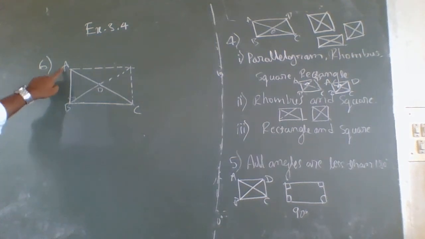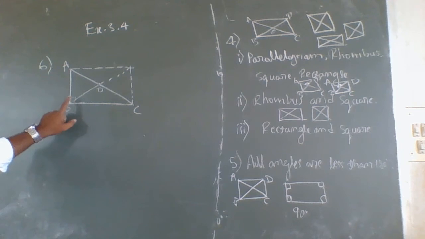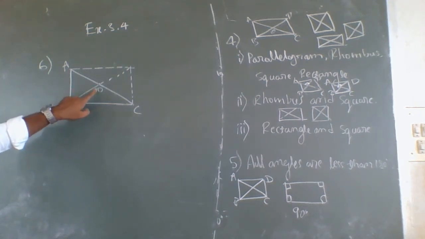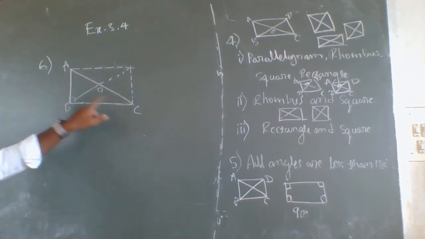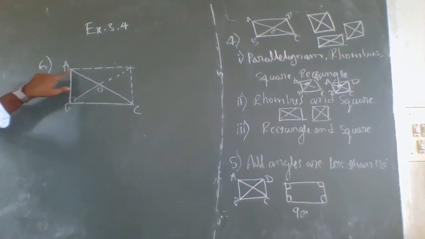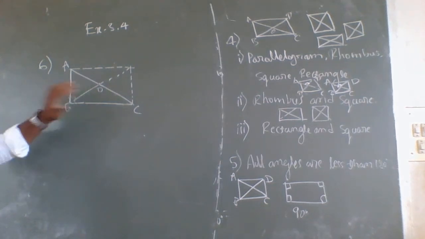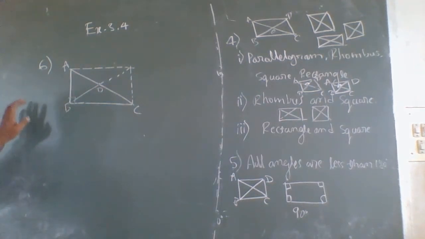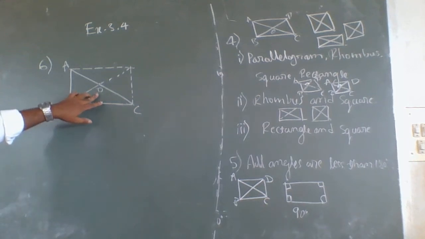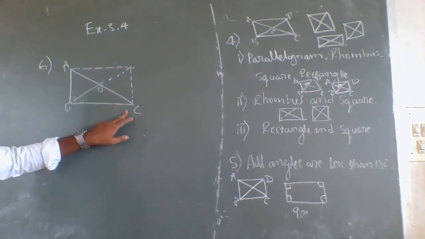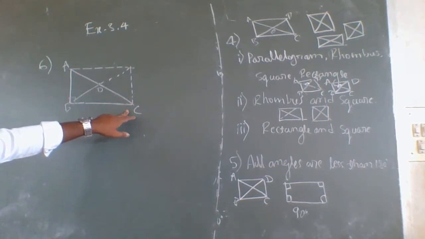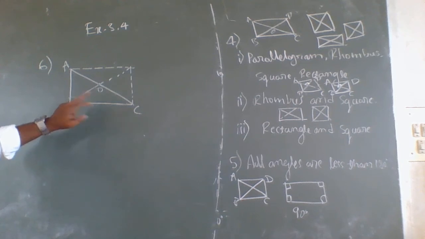What they have given? ABC is a right angled triangle because here angle B is 90 degrees, and O is the midpoint of the side which is opposite to the right angle. So AC is opposite to the right angle. Therefore, O is the midpoint of AC. So we have to prove that O is equidistant from A, B and C. Therefore, we have to prove OA is equal to OB is equal to OC.